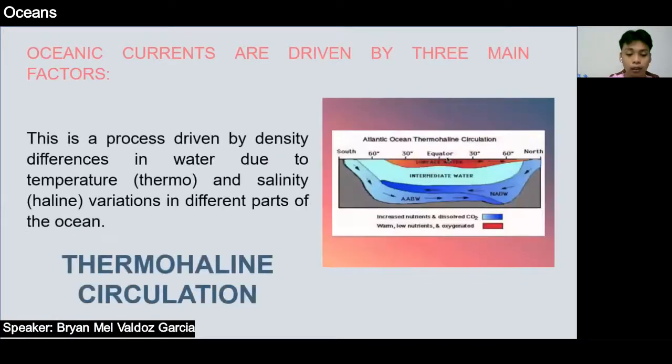The last one is the thermohaline circulation. This process is driven by density differences in water due to temperature, or thermo, and salinity, or haline, variation in different parts of the ocean. Currents driven by thermohaline circulation occur at both deep and shallow ocean levels and move much slower than tidal or surface currents.